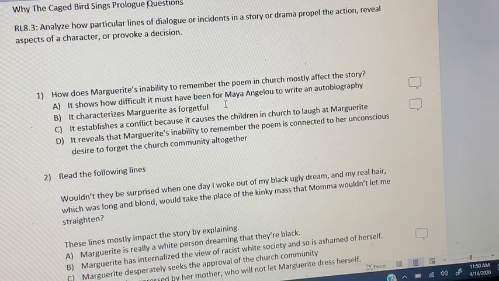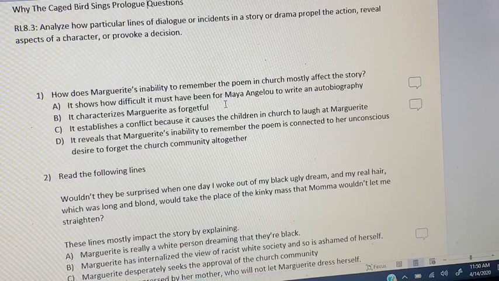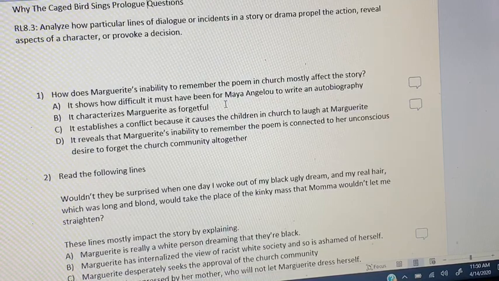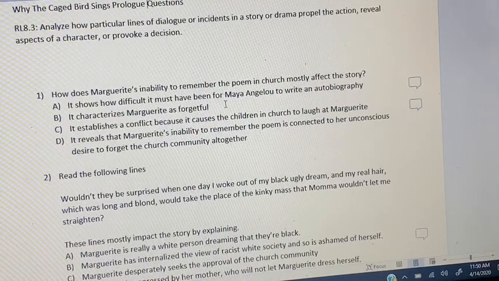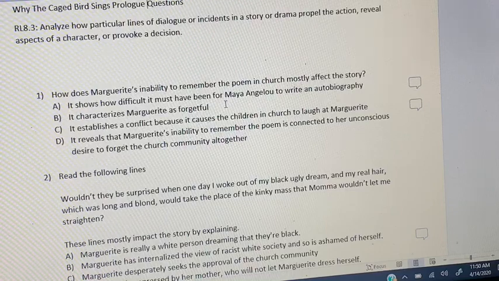So it begins with this kind of proposition that maybe she isn't really forgetful. Maybe she just doesn't care about memorizing the poem to appease the church community. So maybe her forgetfulness is really connected to this kind of unconscious desire for her to not even be in the church. Maybe she doesn't even care about the poem and about the church. Maybe that's what it really is. Maybe she's not forgetful at all.